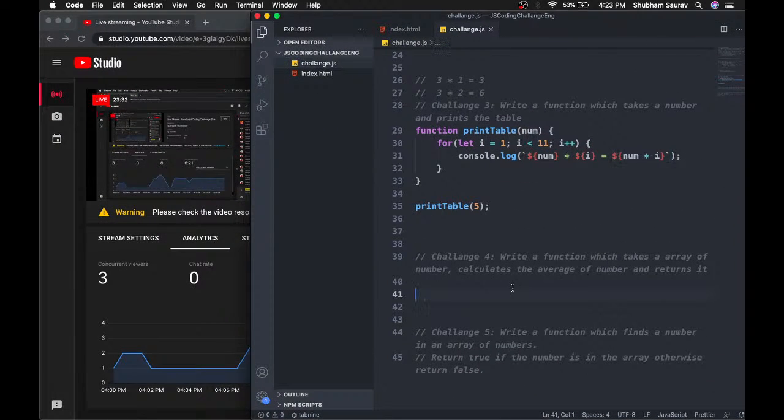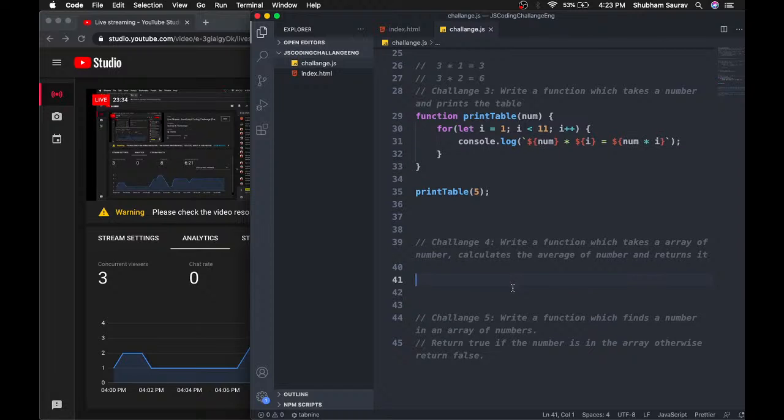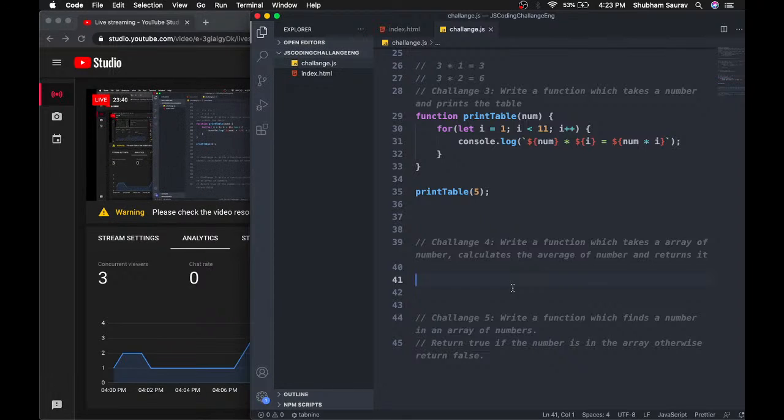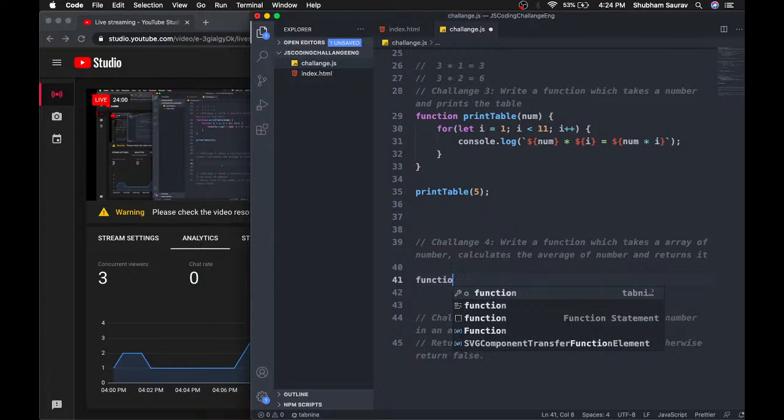Okay, so now on to the 4th challenge. Write a function which will take an array of numbers, calculate the average of all the elements, and then return it. Well, it is also pretty basic because we have done this over and over again. We just have to write a function which will take an array. All right, so let's get that done.